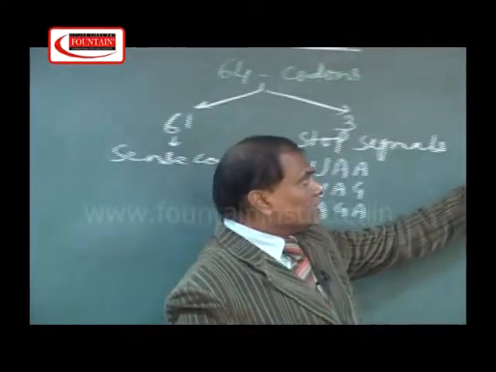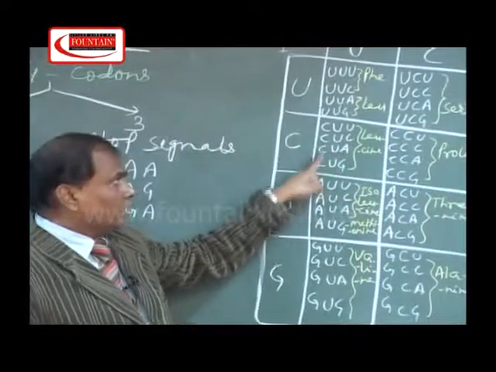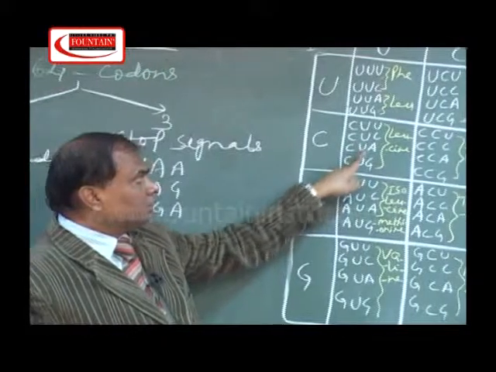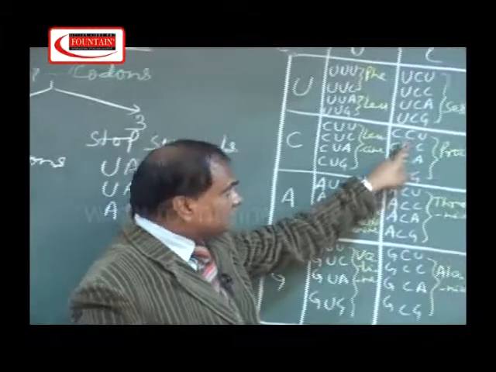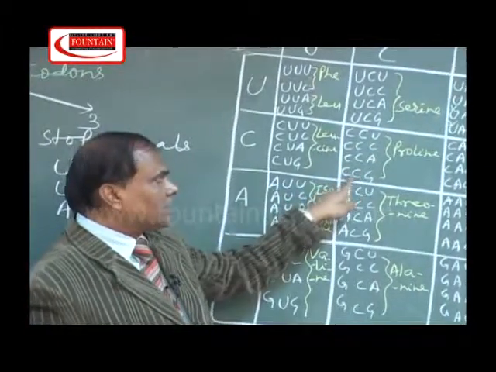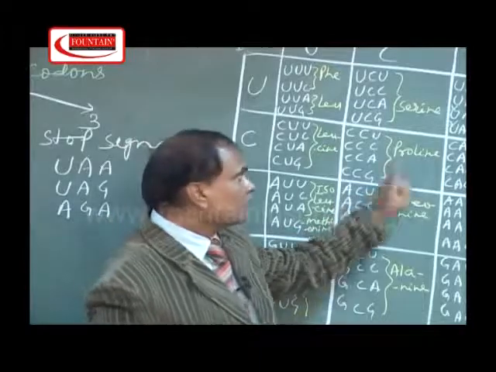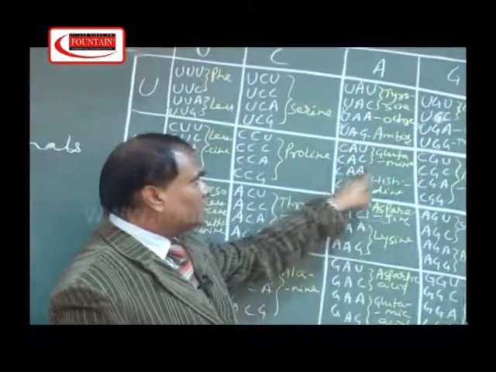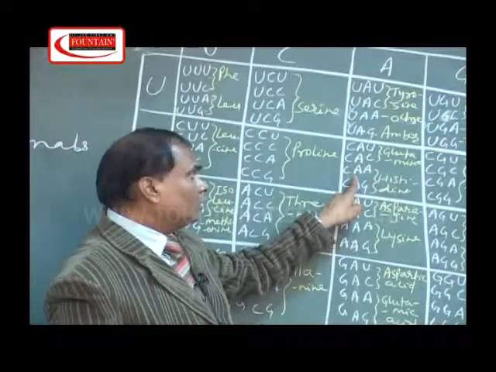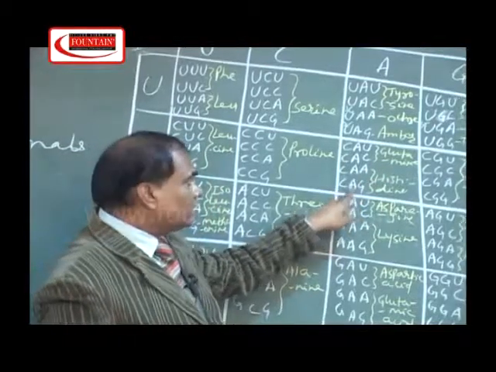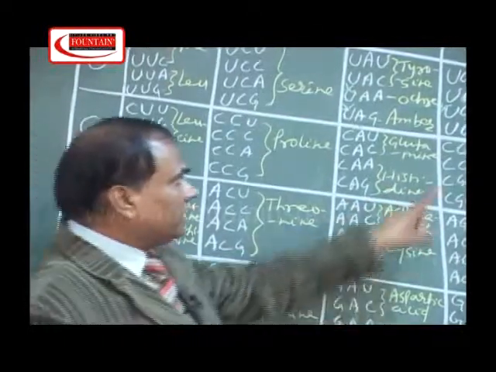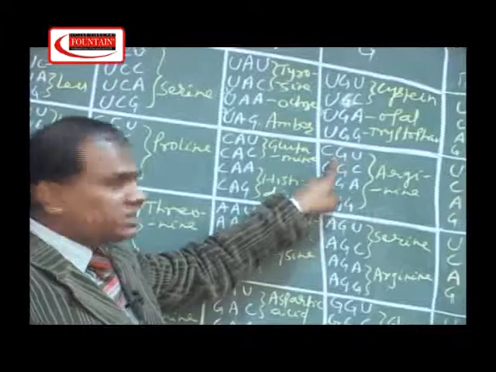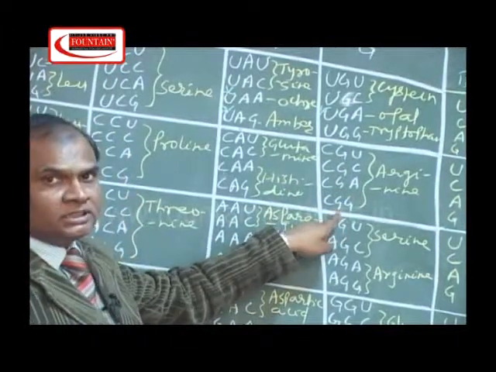In the second column, all four codons, CUU, CUC, CUA, CUG, code for the amino acid leucine. Likewise, CCU, CCC, CCA and CCG code for the amino acid proline. In the third, CAU and CAC code for the amino acid histidine, whereas the other two codons, CAA and CAG, code for the amino acid glutamine. And in the last column, CGU, CGC, CGA, CGG code for the amino acid arginine.